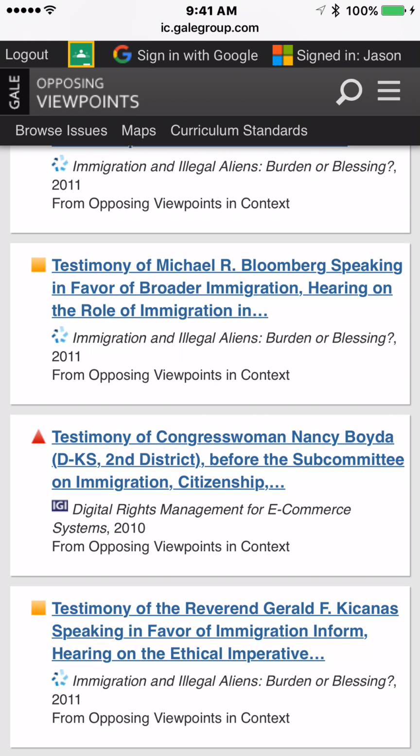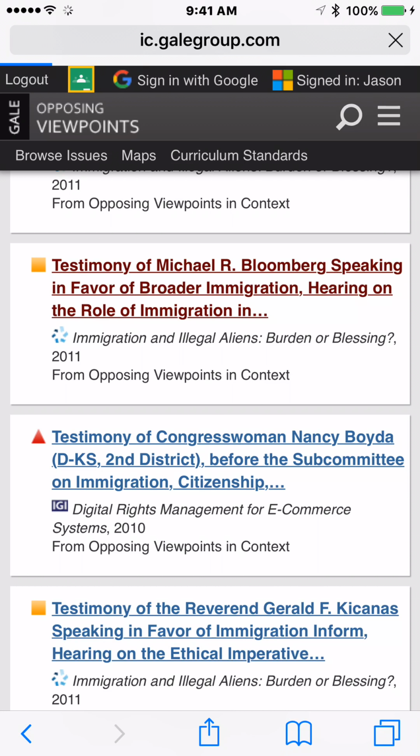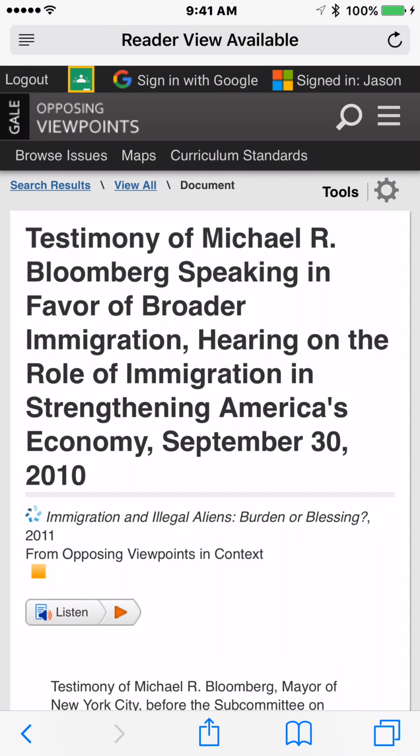It says testimony of Michael R. Bloomberg speaking in favor of broader immigration, hearing on the role of immigration, etc., etc. Let's click that one. Nice intermediate text there. And it says there, testimony of Michael R. Bloomberg speaking in favor of broader immigration, hearing on the role of immigration in strengthening America's economy. 2010. It's fairly recent.